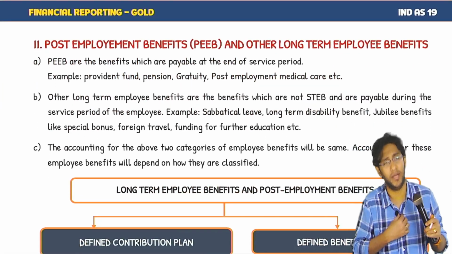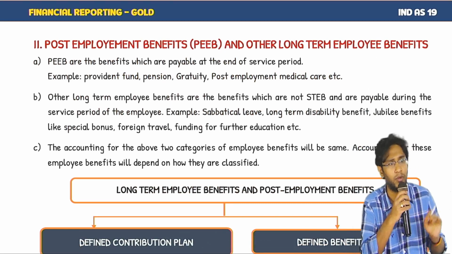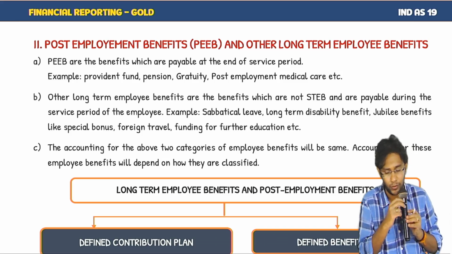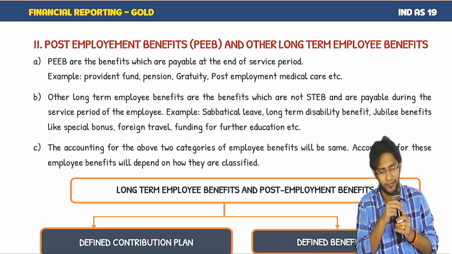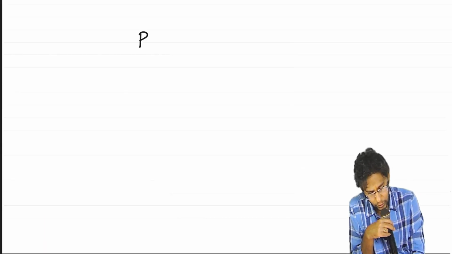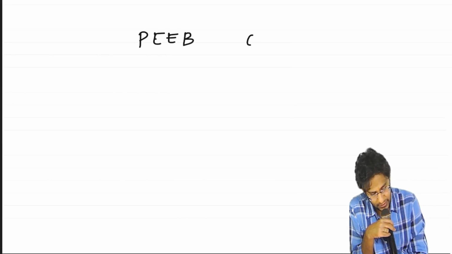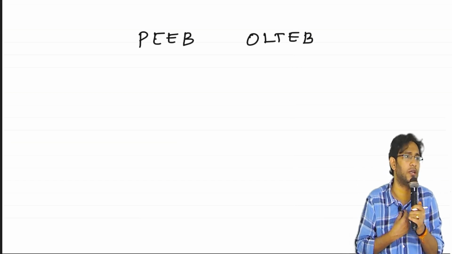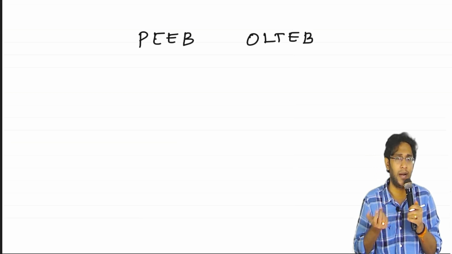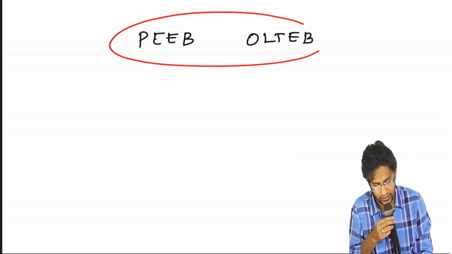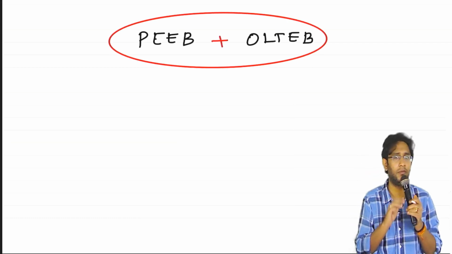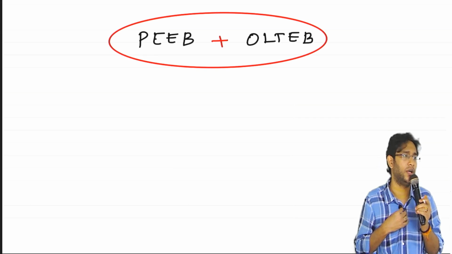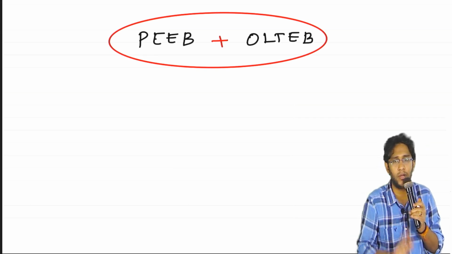So out of our 4 categories, short-term employee benefit, 1 category accounting is sorted. Now coming to second and third, termination benefit we'll talk towards the end because it's the most easiest one. So coming to post-employment employee benefits and other long-term employee benefits, there is a small good news, but even before we enjoy that good news, there will be a small bad news also. What is that? Even though these two are 2 separate categories, the accounting for these two is the same. So you have to learn only one model of accounting. That is the good news.